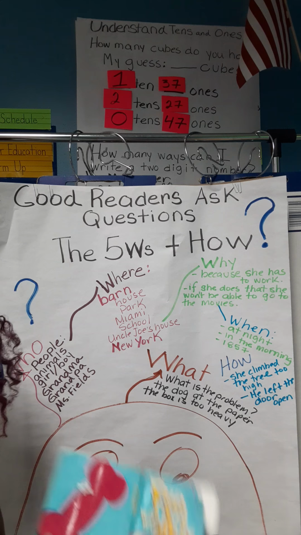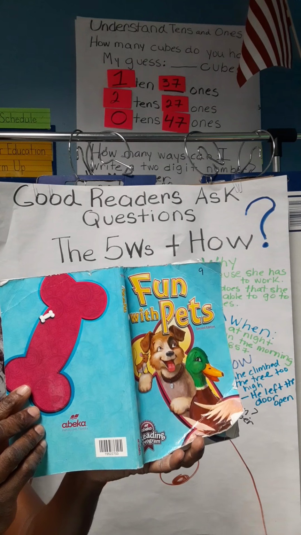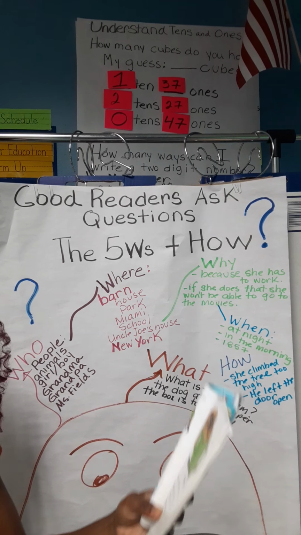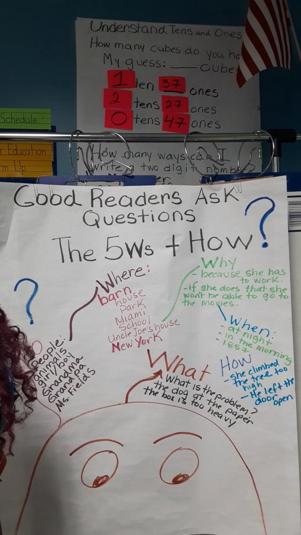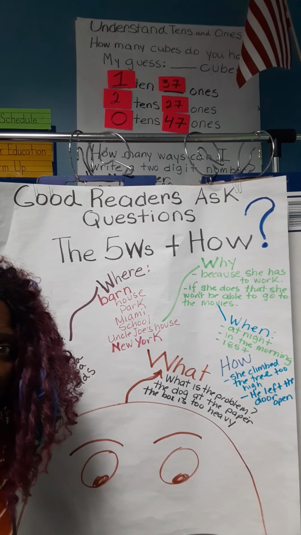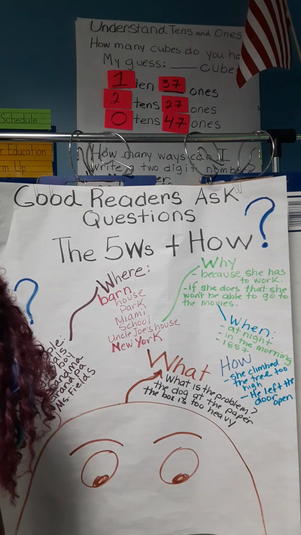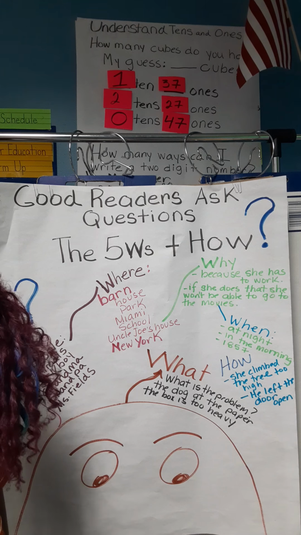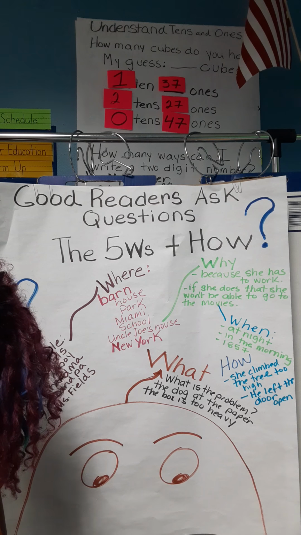Let's turn to Fun with Pets, page 45. And I want you to read along with me. And what we're going to be doing this week, we're going to be answering the questions: who, what, where, when, and how. You're going to be writing out your questions.